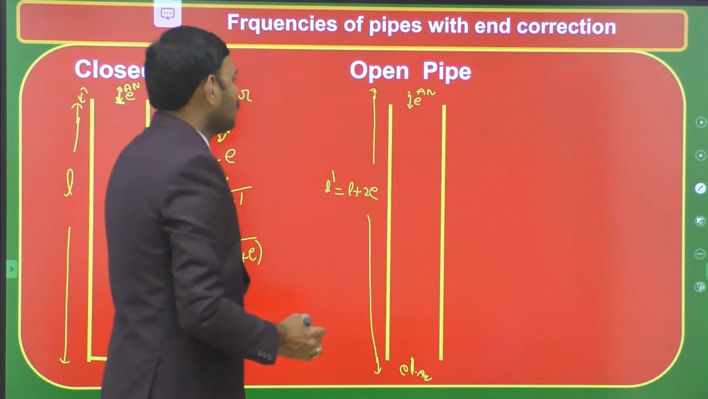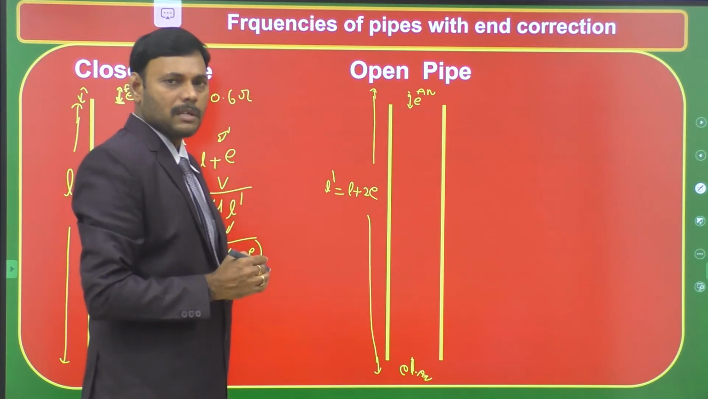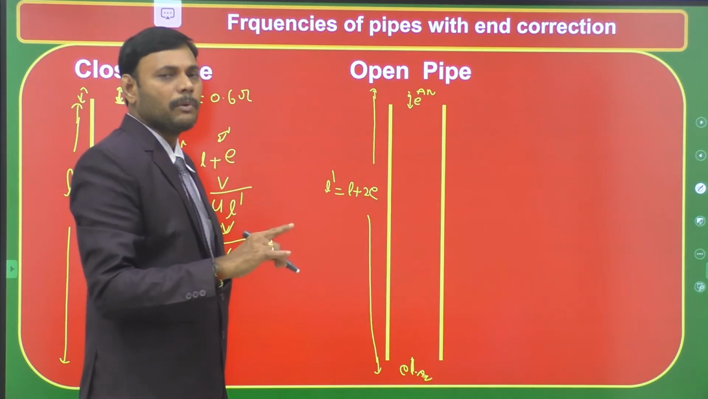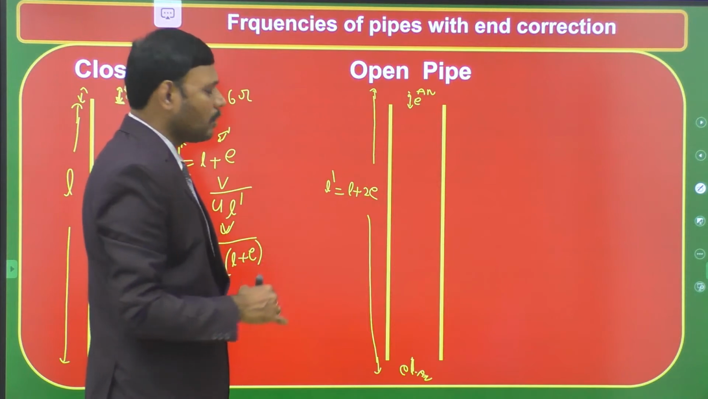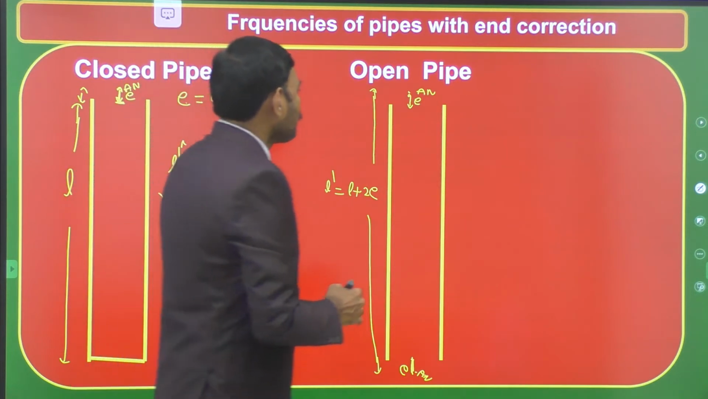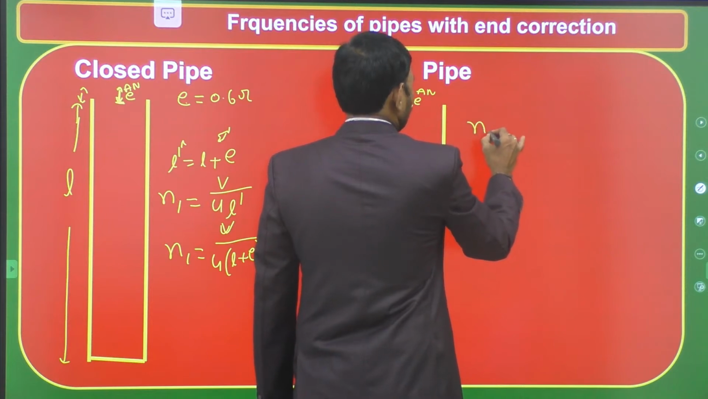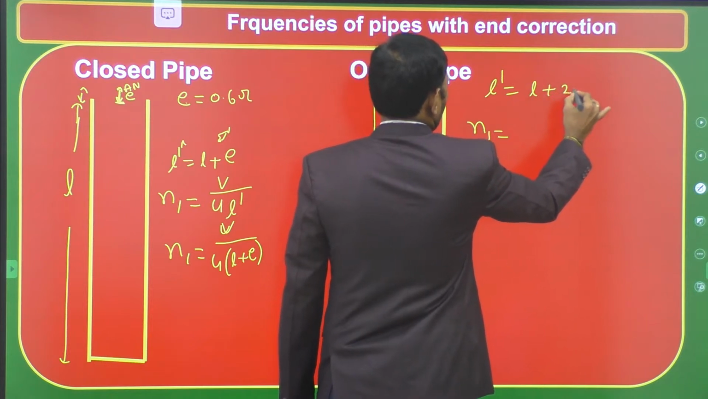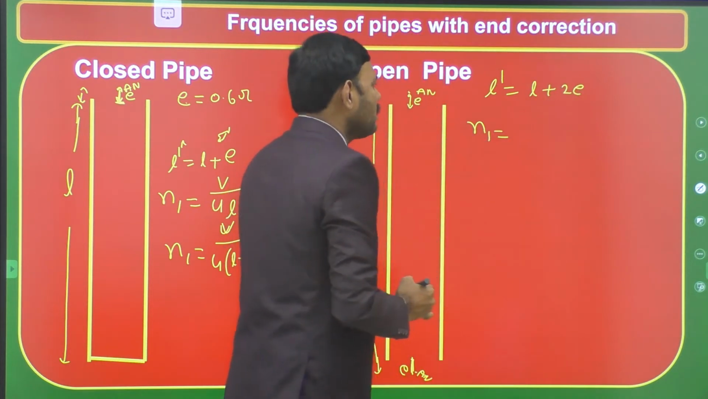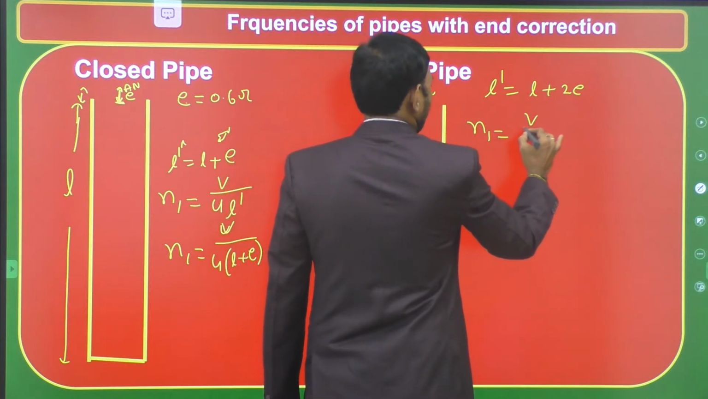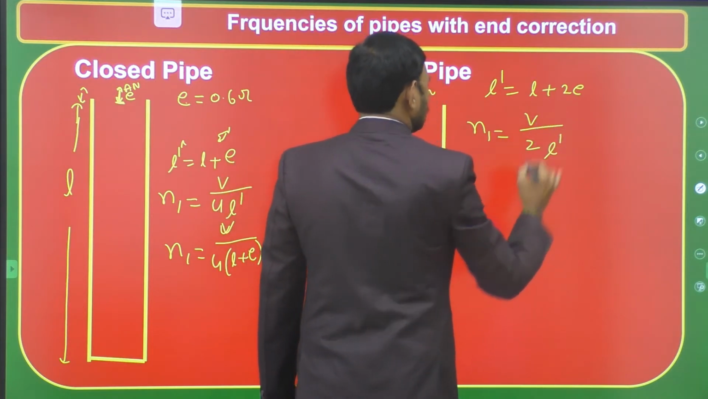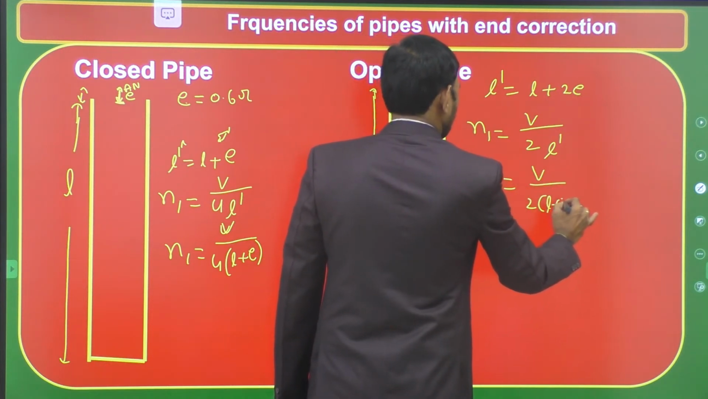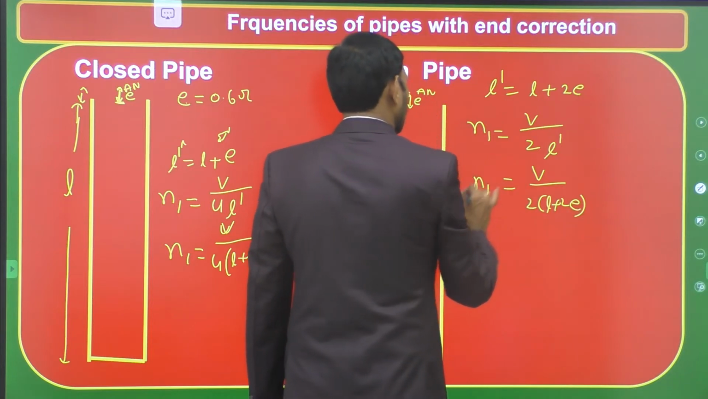When we extend the length of the vibrating column up to the formation of antinodes at the top and at the bottom, E above the L value and E below the L value, the total length of the vibrating column becomes L plus 2E. Therefore, for the fundamental frequency, N1 is equal to V by 2L, the actual fundamental frequency. Now it becomes V by 2L dash, where L dash is L plus 2E. This is the expression including end correction.